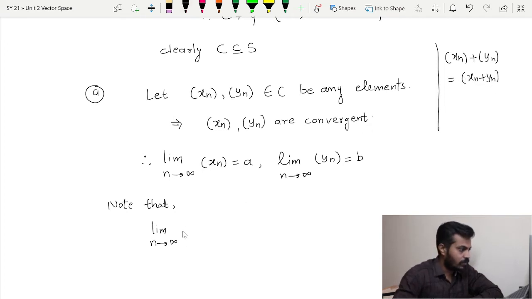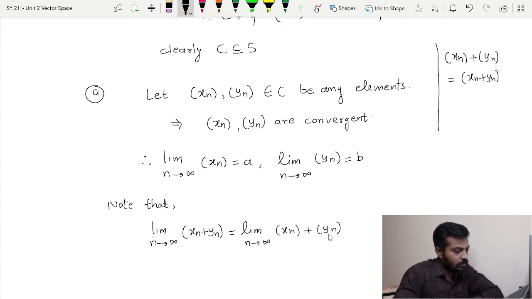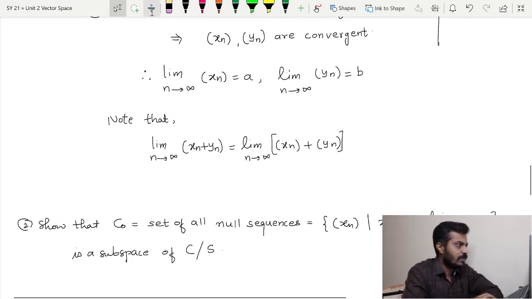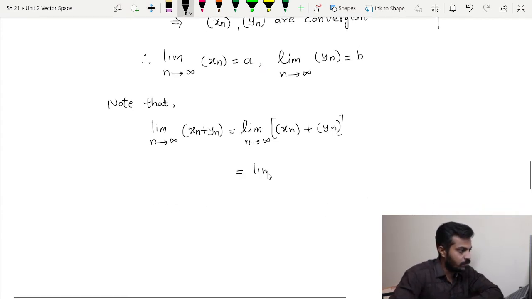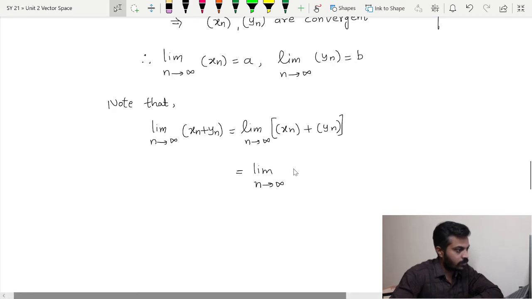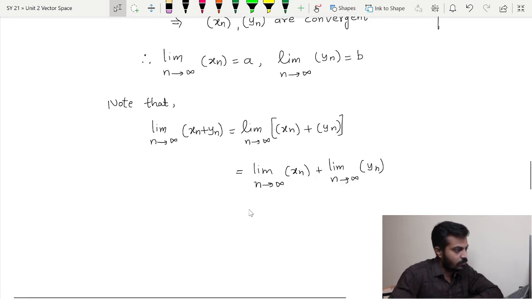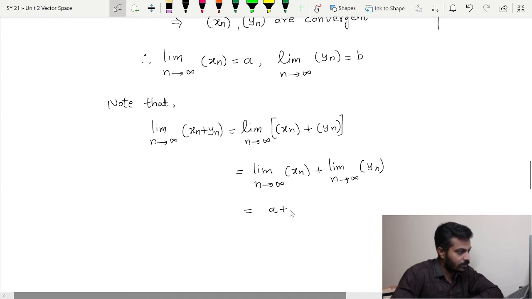So note that the limit as n tends to infinity of xn plus yn, by using the definition of addition of sequences, we will get somewhat like this. But you know that the limit can be separated over addition or distributed over addition. So this is equal to the limit as n tends to infinity of xn plus the limit as n tends to infinity of yn, which is equal to a plus b, since this limit is a and this limit is b.